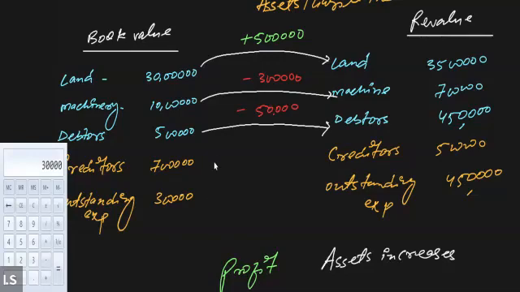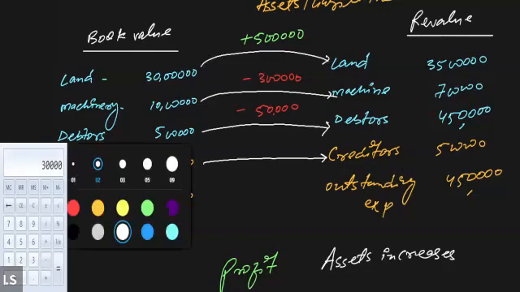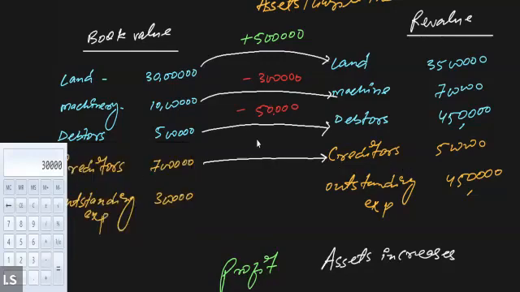Like in this case, the value of the creditor declined from 7 to 5 lakh. Tell me whether this is good for the business or bad. Good, right? So the liability was earlier standing at 7 lakh, now stands at 5 lakh only. That means there is a gain. We have a profit since the liability is reducing by 2 lakh. So a decrease in the value of the liability increases the profit.